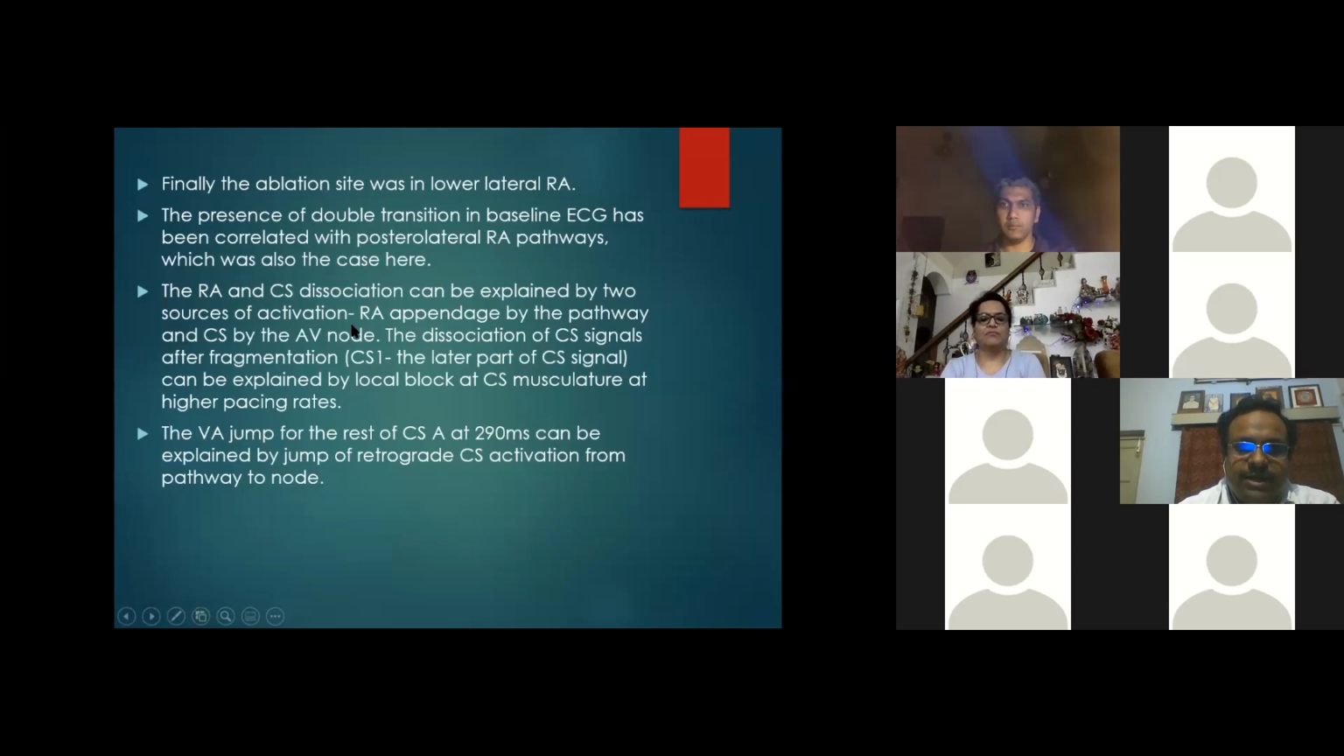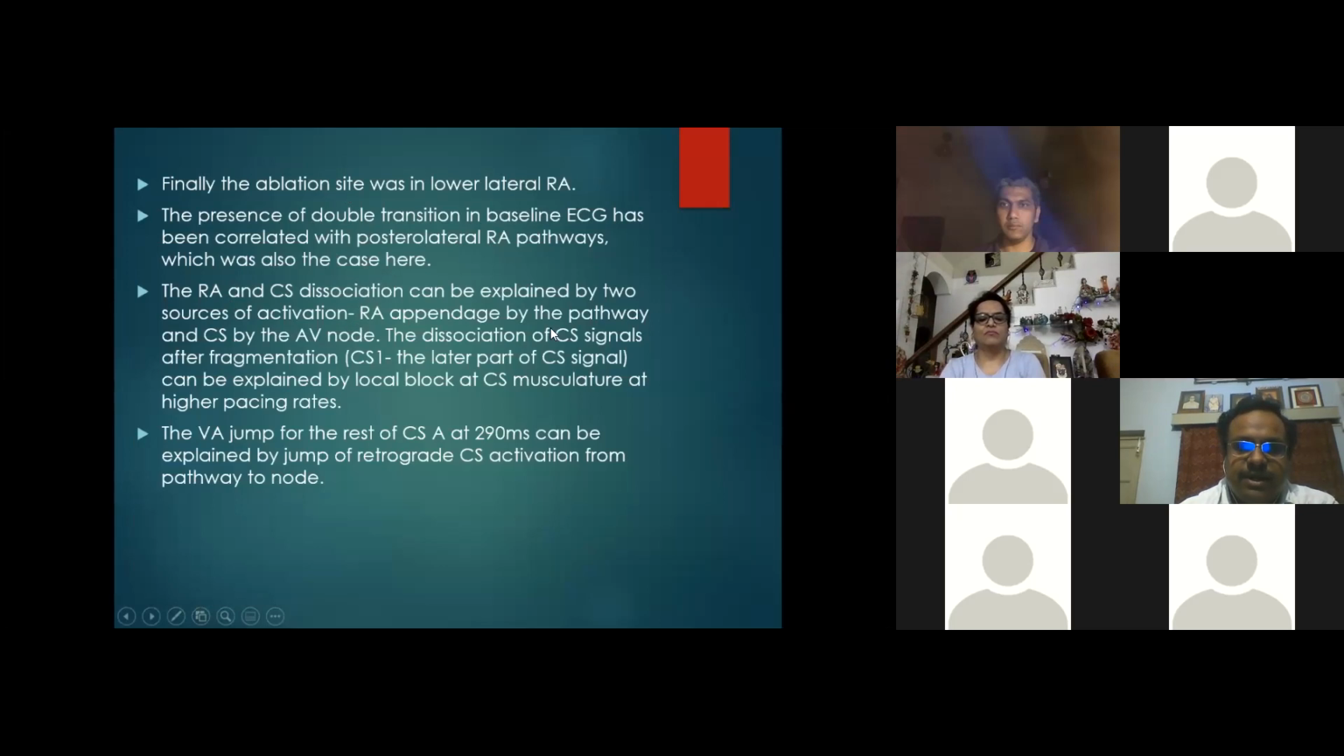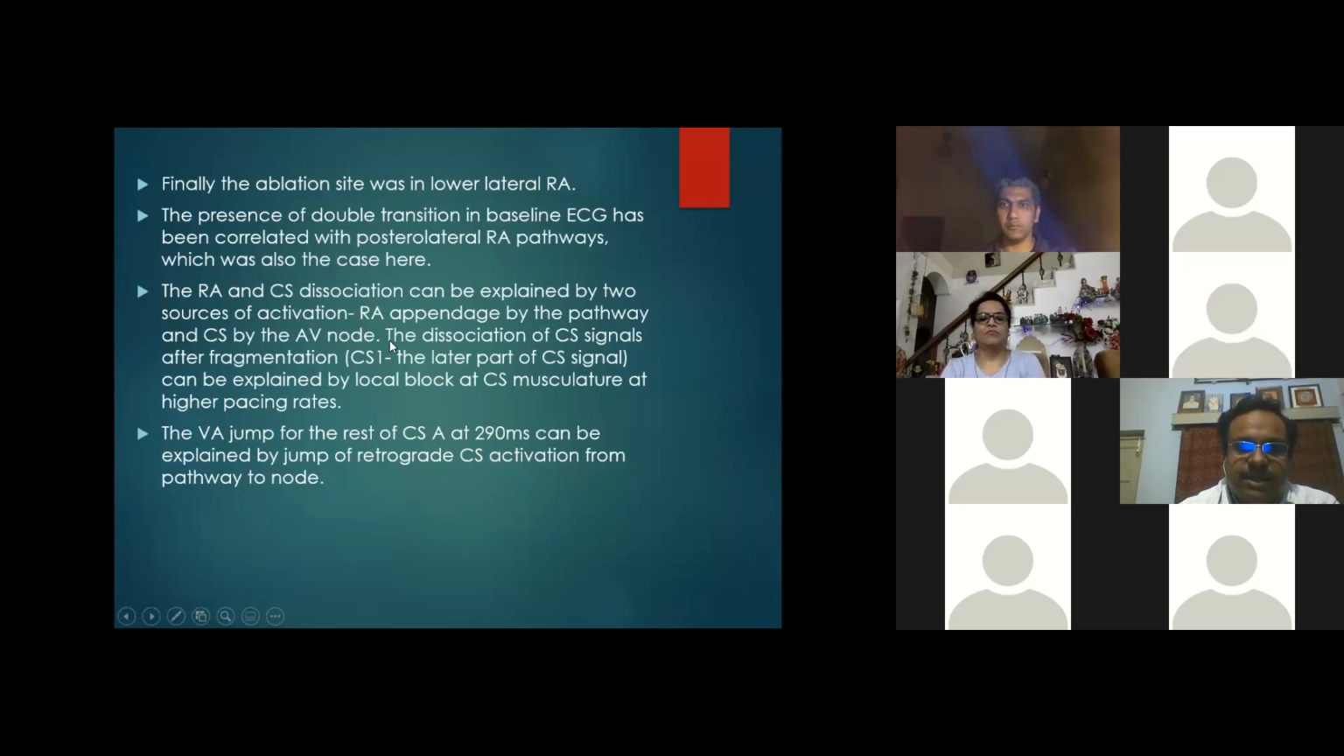Also, the RA and CS dissociation can be explained by two sources of activation, the RA appendage by the pathway and CS by the AV node. The dissociation of the CS signal after fragmentation can be explained by local block at the CS musculature at a higher pacing rate. The second thing, the VA jump for the rest of the CS at 290 milliseconds, can be explained by a jump of retrograde CS activation from the pathway to the node.